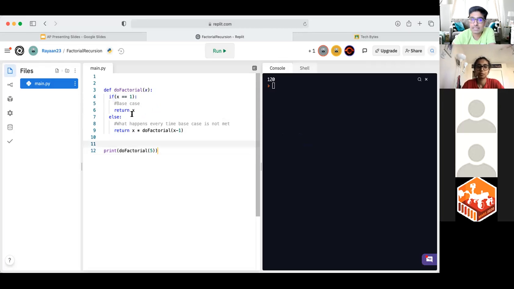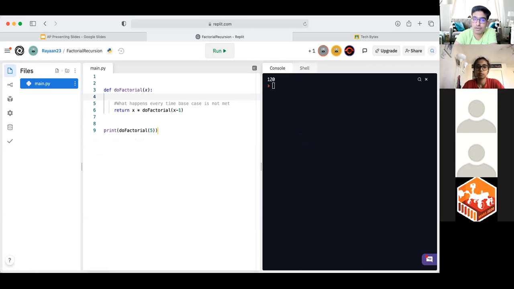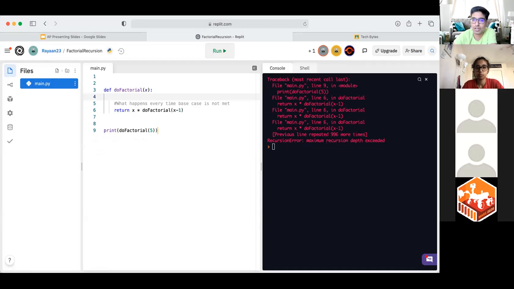And if I were not to have this base case, and I remove this else statement, this function is going to keep on running an infinite number of times. If I hit run, the website will probably crash or something of that sort. Well, we got the error already, right? It's telling us maximum recursion depth exceeded. That's telling us right there that this function will never end executing.